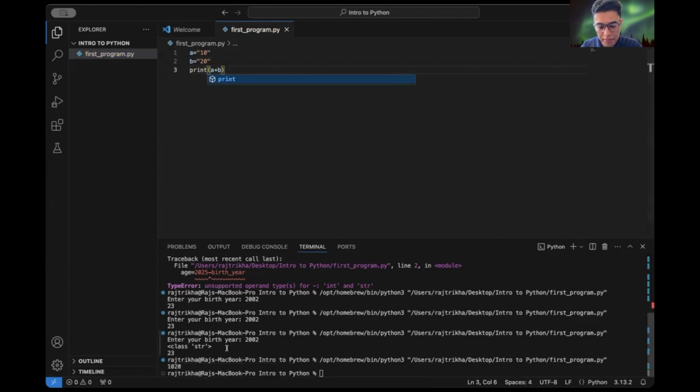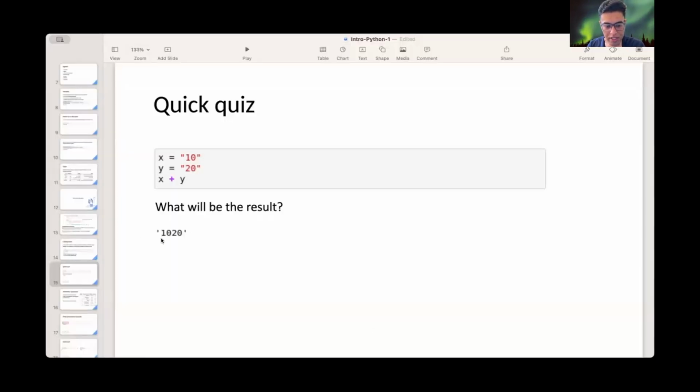We get 1020 together because both are strings. The plus operation concatenates the two strings together, that is, it appends 20 to 10. You can see that, it's 1020 as a string.